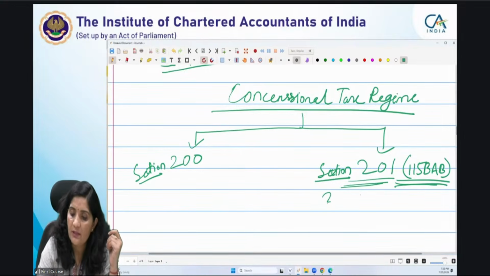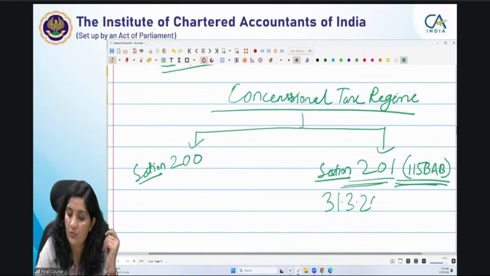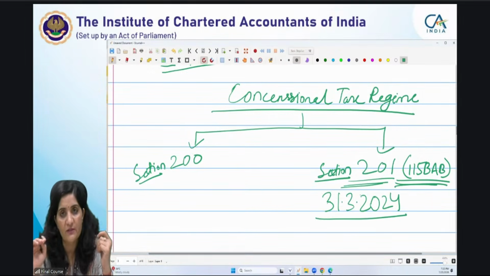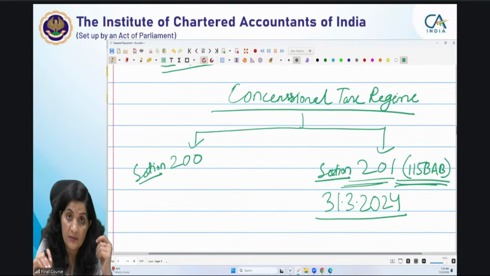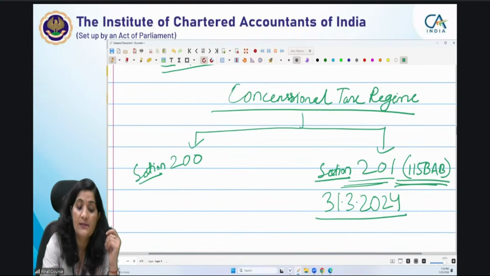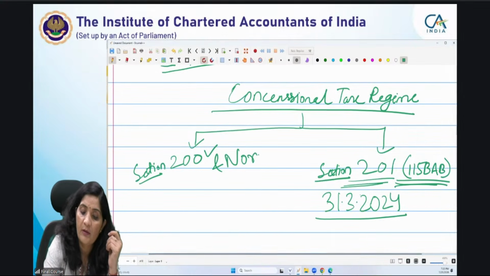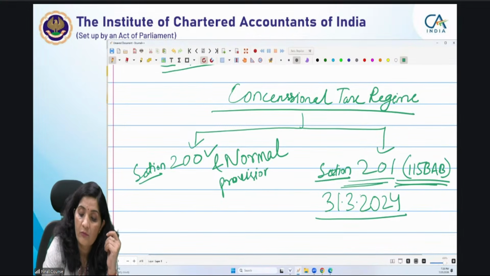Now in this case, whatever the question I have asked you, if the question is requiring you to compute the tax liability in a most beneficial manner, in that case it is a must to give the comparison between this section 200 and normal provisions. Why?